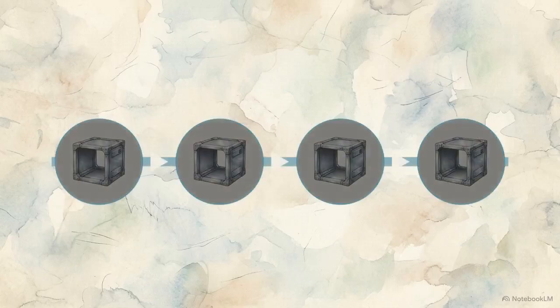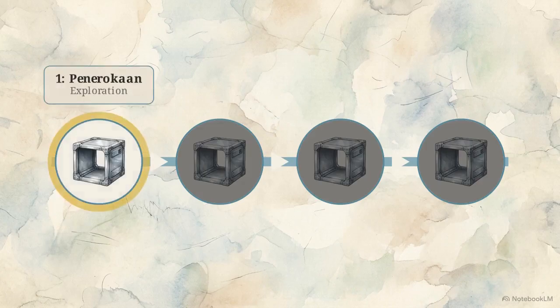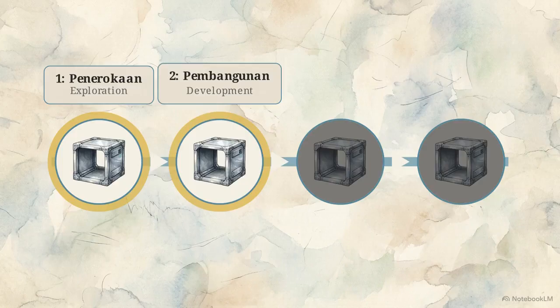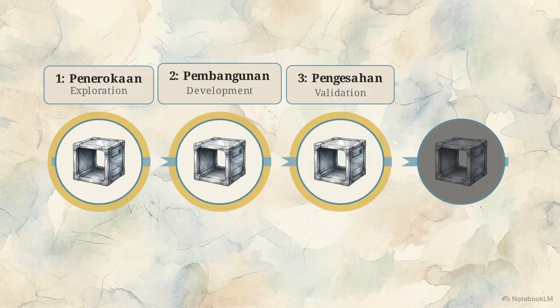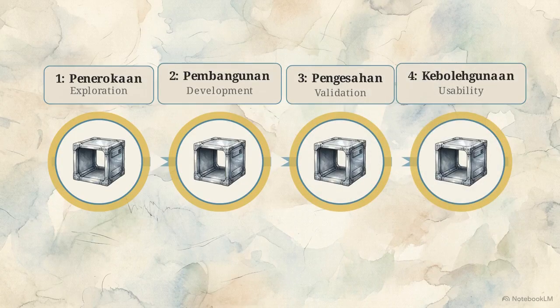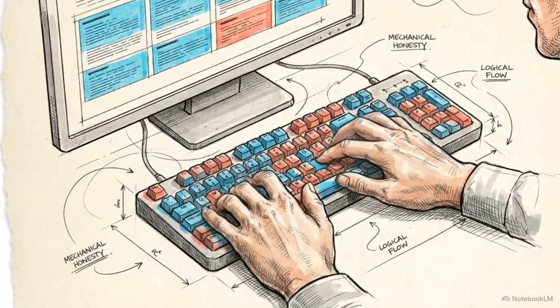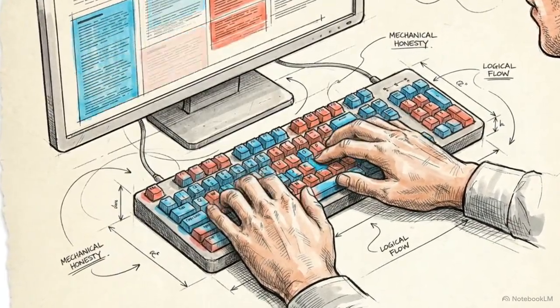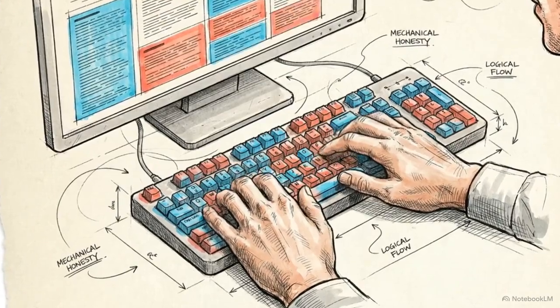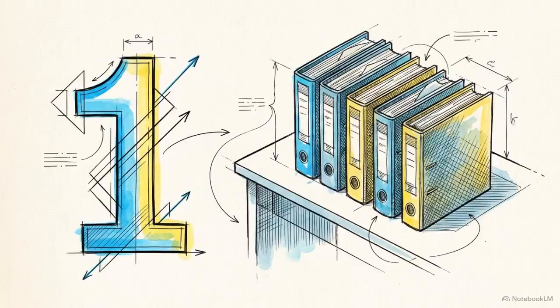The solution is a sequential four-phase architectural pipeline consisting of empirical exploration, theoretical development, expert validation, and target user usability. This sequence operates as a mechanism designed to extract multi-layered human experiences and process them into a standardized framework. Phase 1 establishes the foundation through targeted empirical exploration across specific case studies.